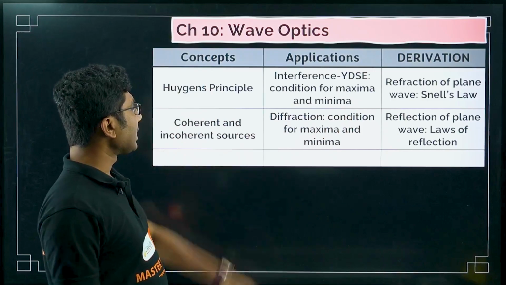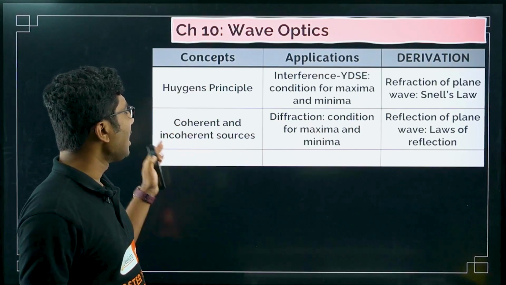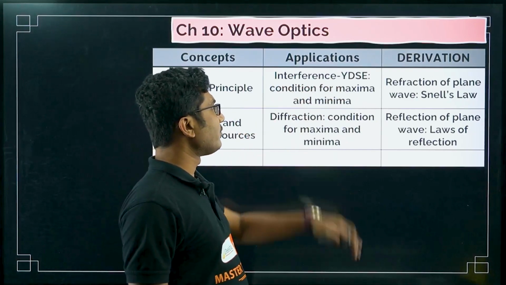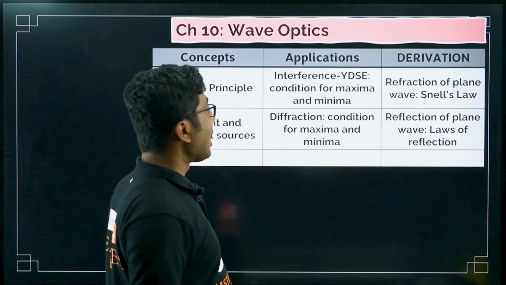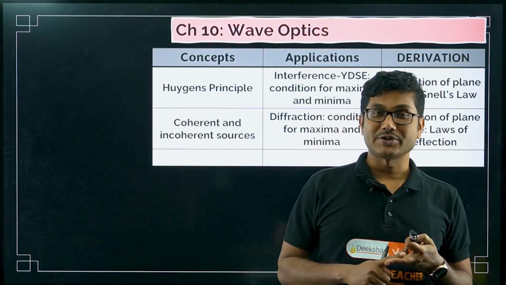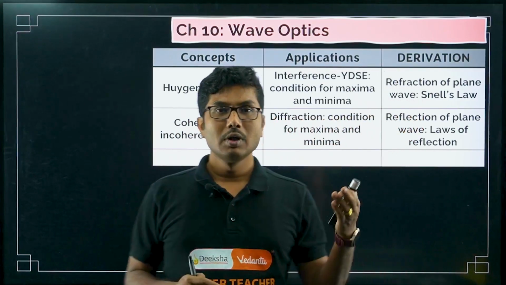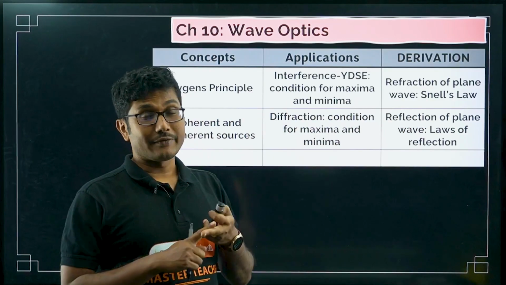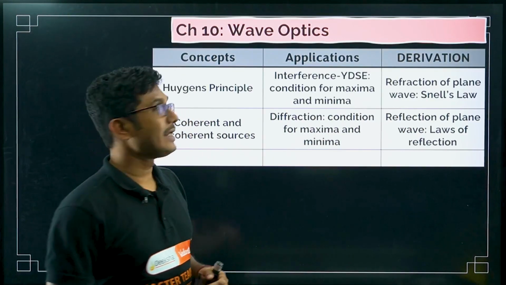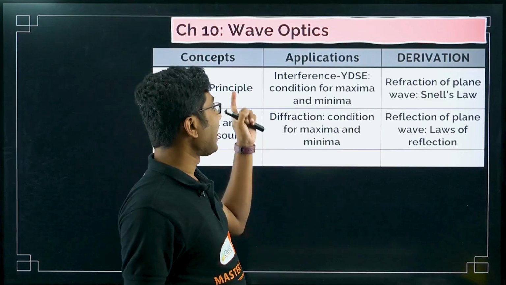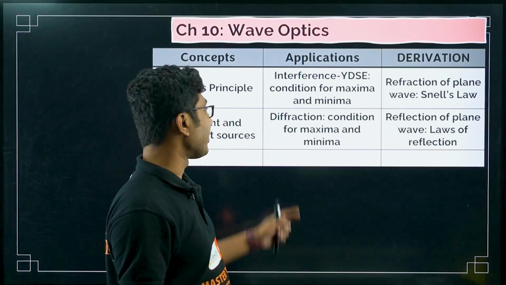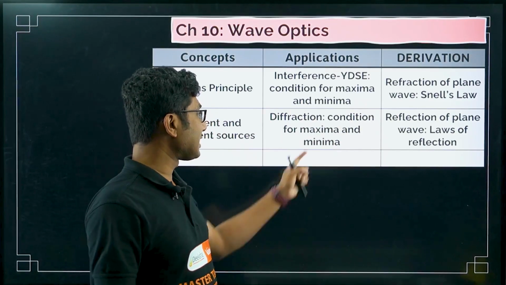The important concepts from this chapter are Huygens principle, coherent and incoherent sources of light. Then we have interference in Young's double slit experiment. There are two things you have to remember: the general expression for interference, that when two lights are interfering with each other, what is the intensity of the light. That formula you have to remember, and what is the condition for maxima and minima for Young's double slit. This is also important. Diffraction: condition for maxima and minima.